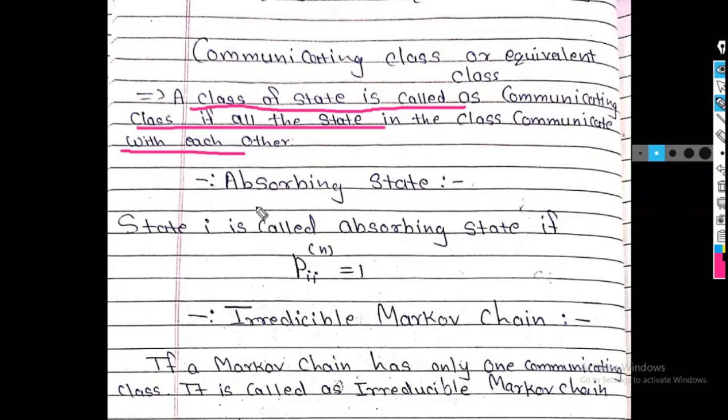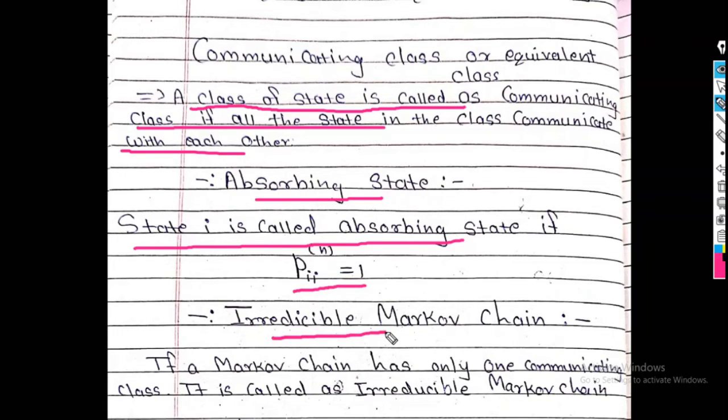My next definition is absorbing state. A state i is called an absorbing state if Pii raised to n is equal to 1. If this value is 1, that is, Pii raised to 1 is 1, Pii raised to 2 is also 1, up to Pii raised to n is also 1, in that case, it is called an absorbing state.